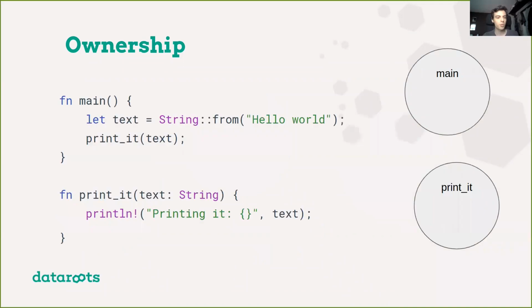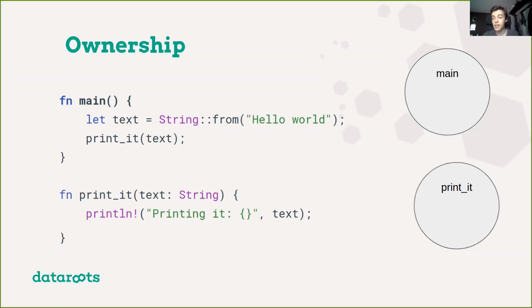Now I'll go a bit more in depth on how this actually impacts your program. Here I have a very simple code snippet. We have a function called main that creates a string, assigns it to a variable called text, and then calls a function called printed, giving it the text, and that function then prints the text. Fairly straightforward. When we enter the main function, nothing is owned by anyone.